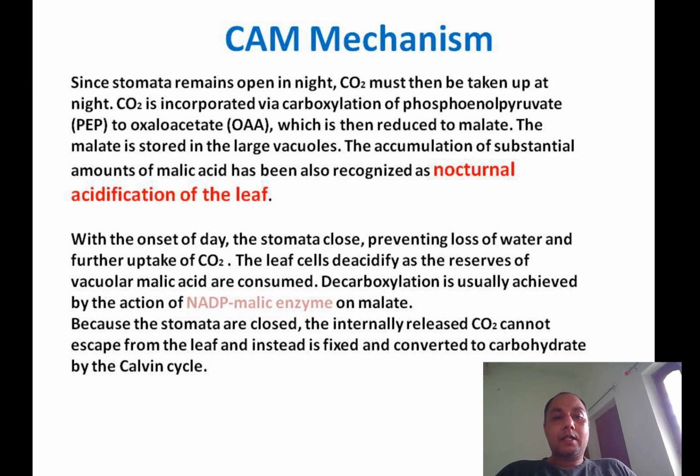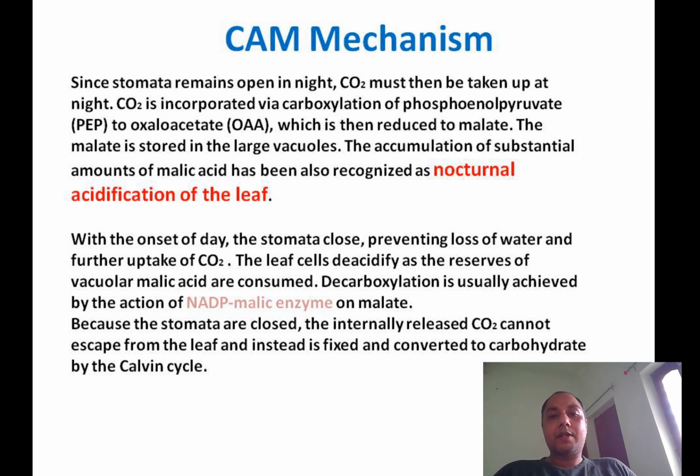Now at the onset of the day, when the day starts, the stomata become closed, preventing the loss of water and further uptake of CO2. Whatever malic acid or malate has been synthesized, that is to be consumed now. That means the acidification is reversed; deacidification is happening.